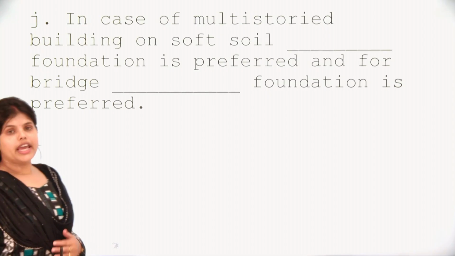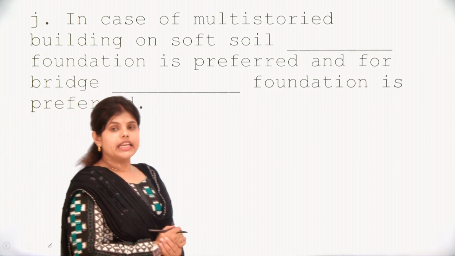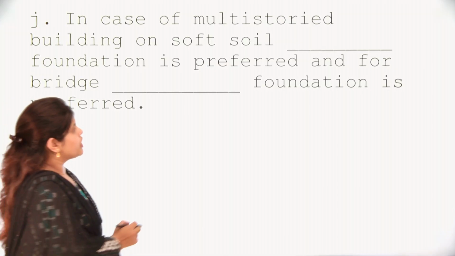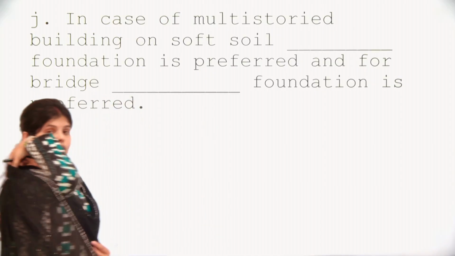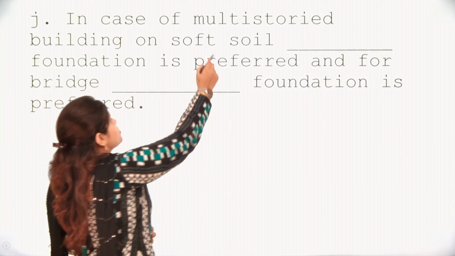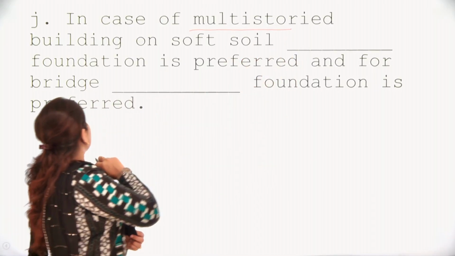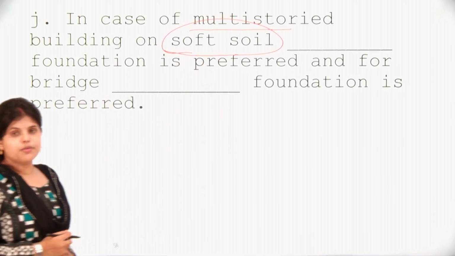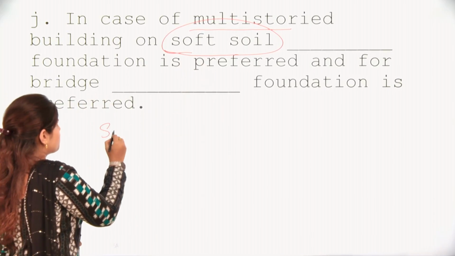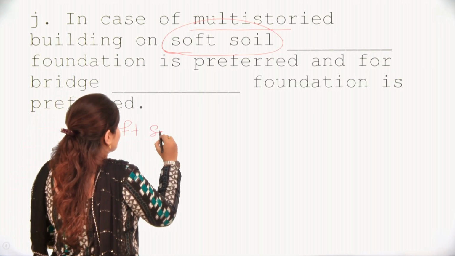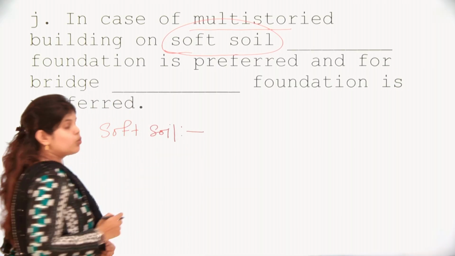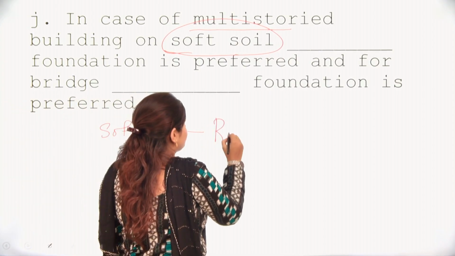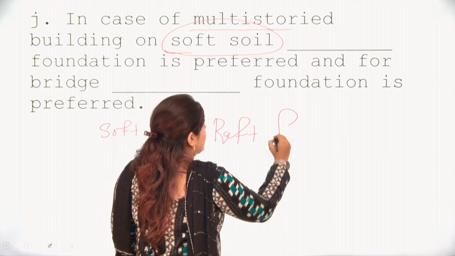The next question is, in case of a multi-storied building on soft soil, which foundation is preferred? Here the first thing is a multi-storey building, and the type of soil is soft soil. For soft soil, to control the settlement, we need to have a raft foundation.